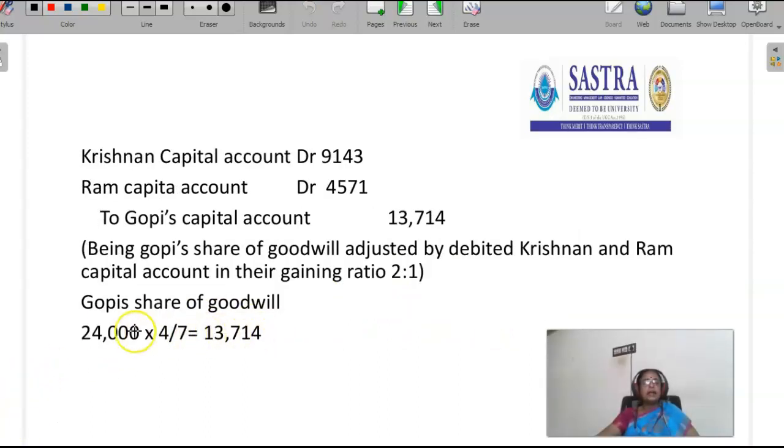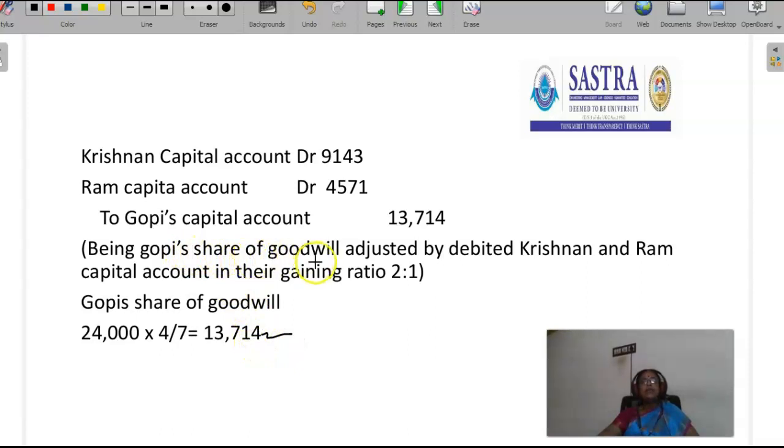Then the next step, we have to calculate Gopi's share of goodwill. The total value of goodwill is given, that is 24,000. Gopi's share is 4/7. So 24,000 into 4/7 is 13,714. So this is Gopi's share of goodwill.